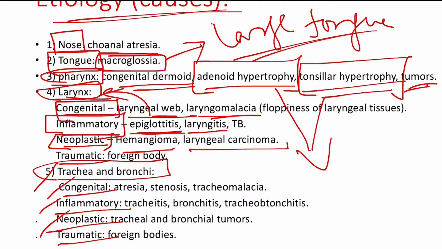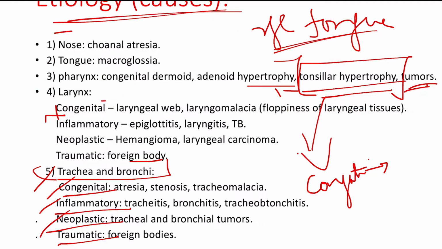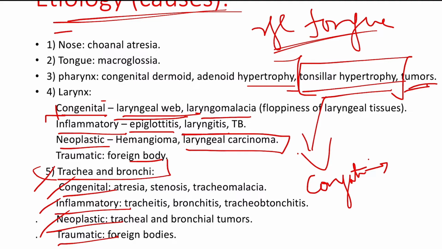If it is very difficult for you to remember, then you can just keep it like this. In congenital lesions of the larynx, you can remember the laryngeal web and laryngomalacia. This is more than sufficient. And coming to the inflammatory part, epiglottitis and laryngitis. These both conditions. And in neoplastic, you just remember laryngeal carcinoma alone. And in traumatic, you finally have foreign body obstruction.